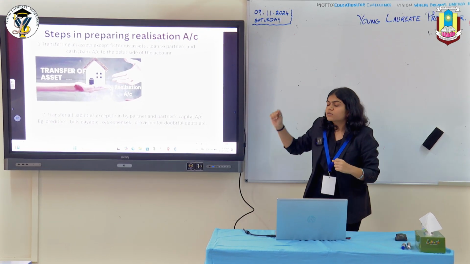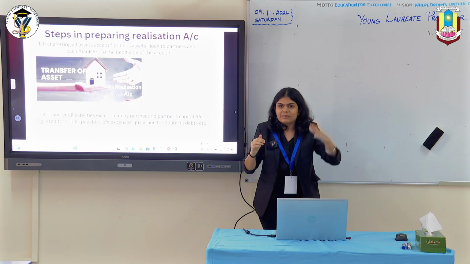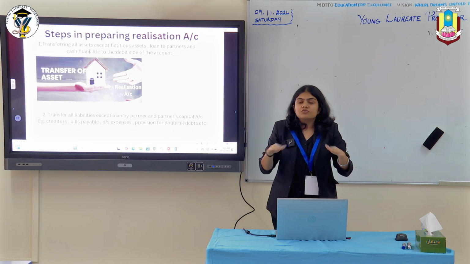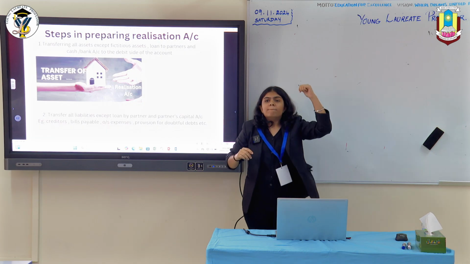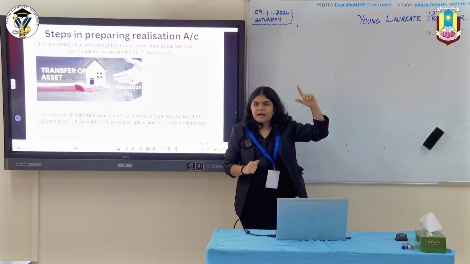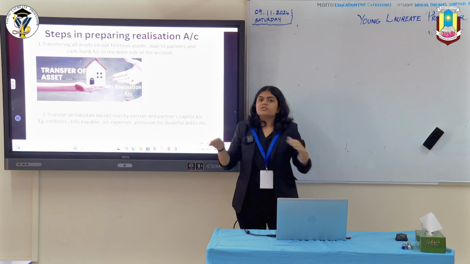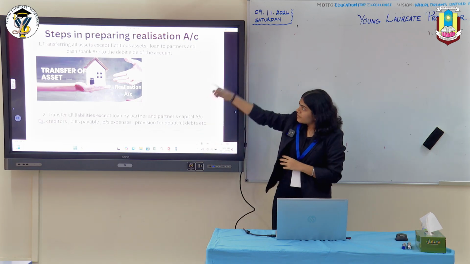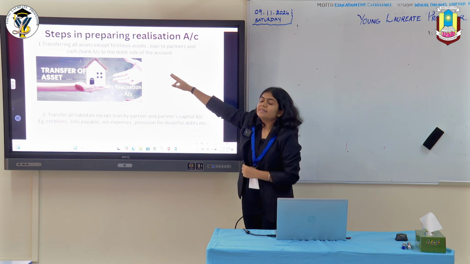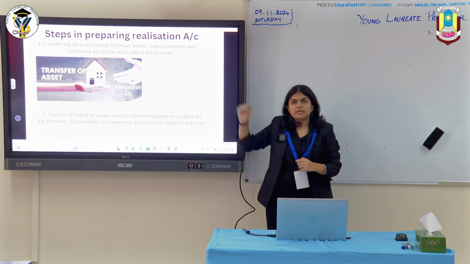Closing of books basically means my asset account should not have any balance left. My asset account is a debit balance item, right? So I need to credit my asset account in order to ensure that there is no balance left. So I transfer all my assets to the debit side of the realization account.